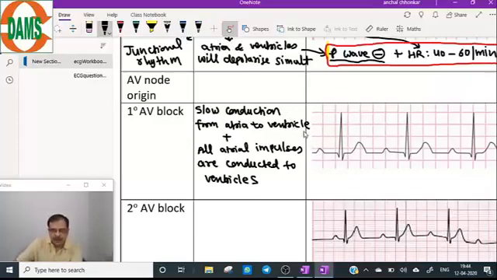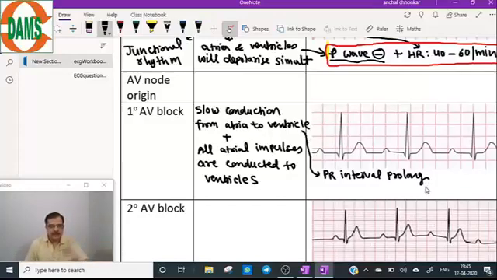So slow conduction from atria to ventricle will translate as PR interval will prolong. The value of PR interval prolongation is more than 5 mm. And let's see how the second statement translates into the ECG.